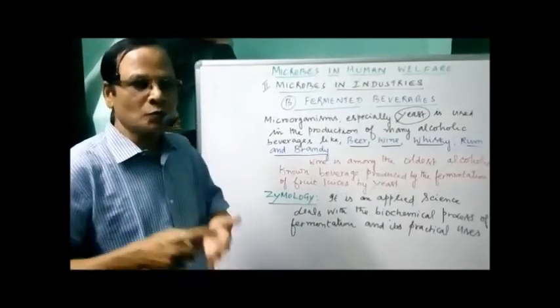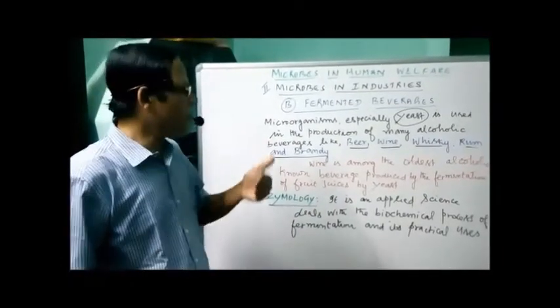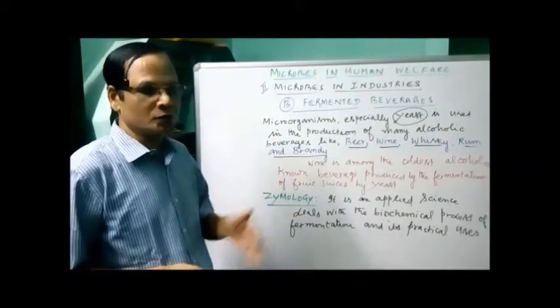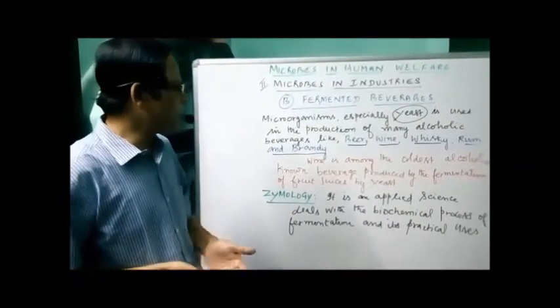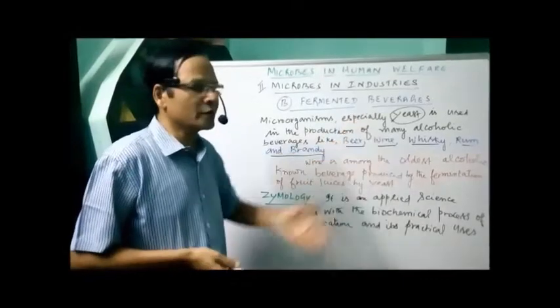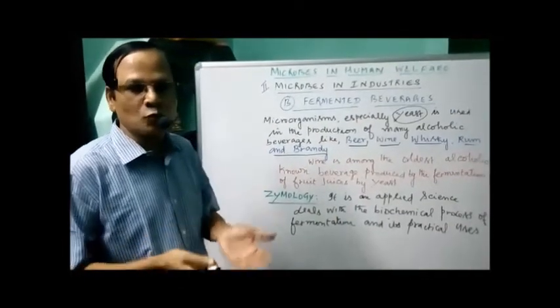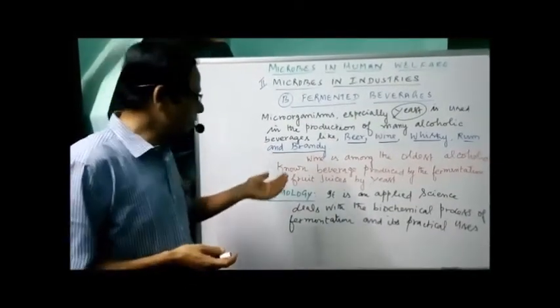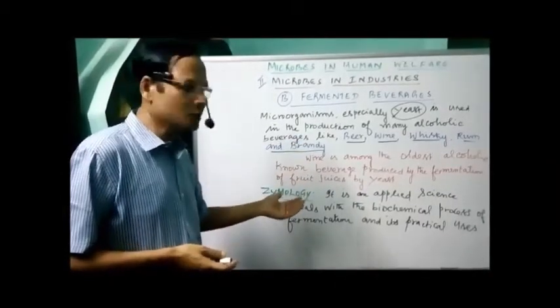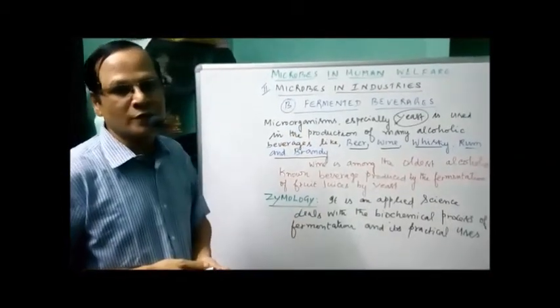Okay, now let's go further about Saccharomyces cerevisiae, that is the yeast, the products obtained, how far and in what way they are being used. Different methods are adopted for the preparation of these alcoholic beverages. Not the same method, not the same substrate being used. Different substrates and different methods are used for the preparation of such alcoholic beverages. Let's see now.